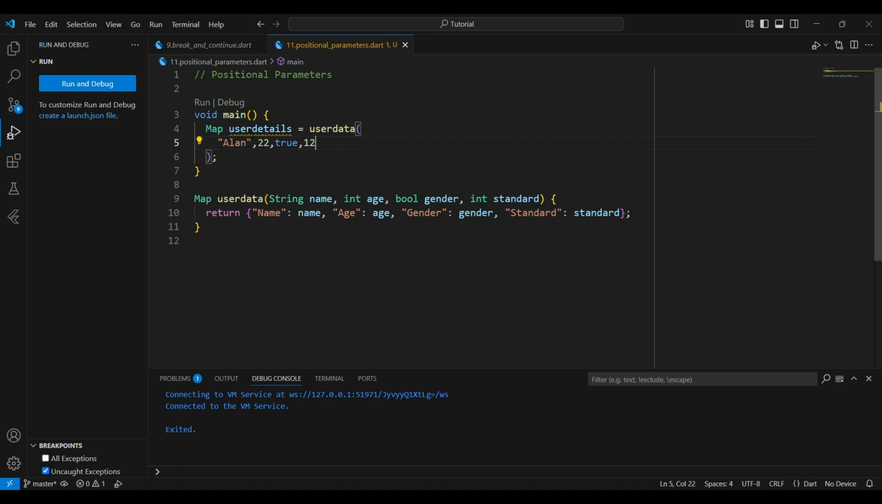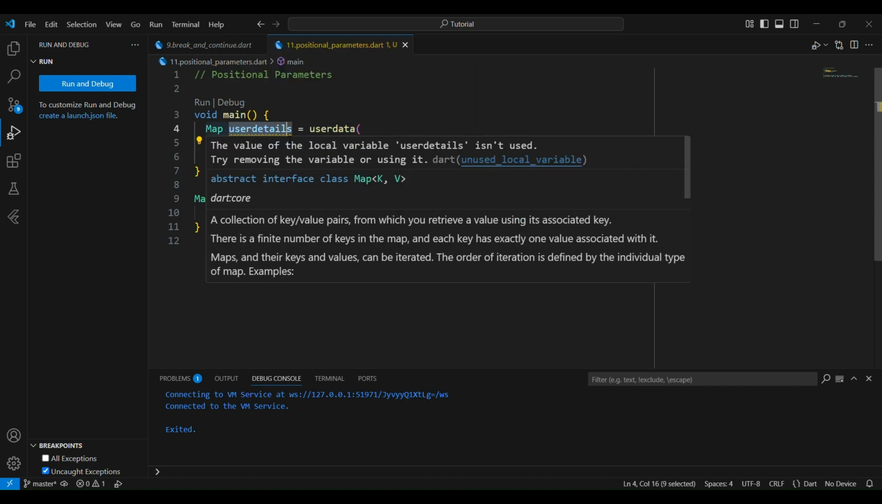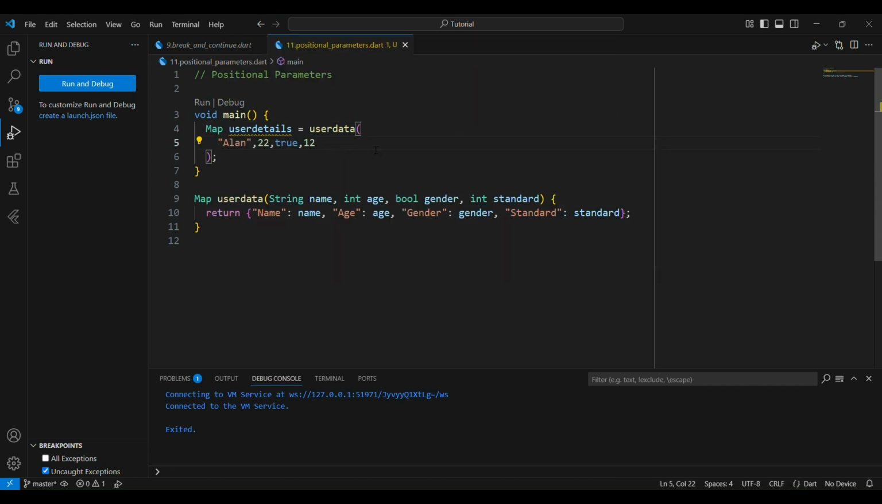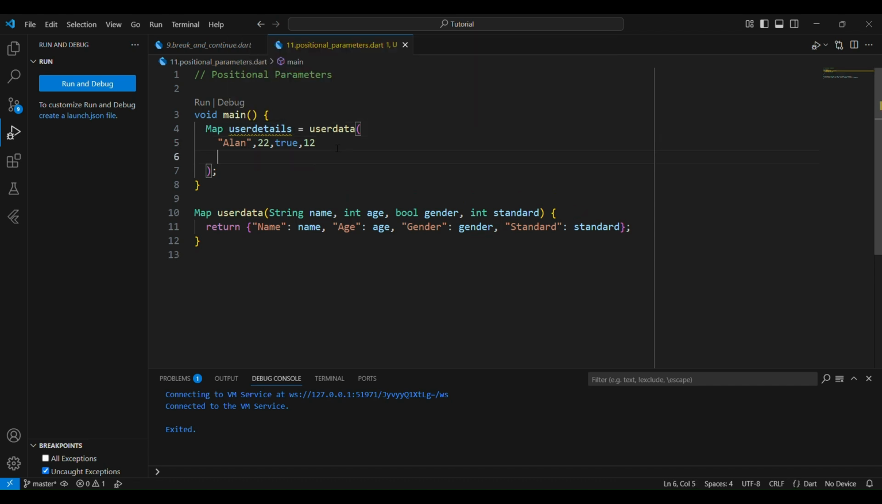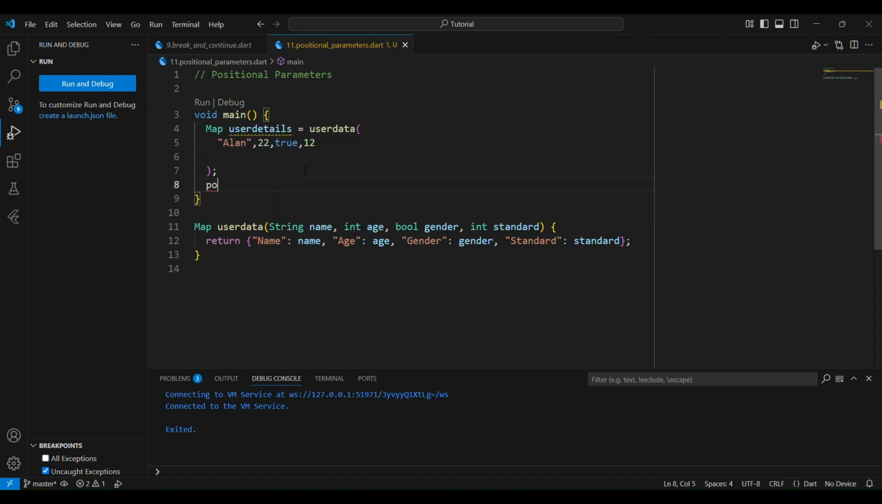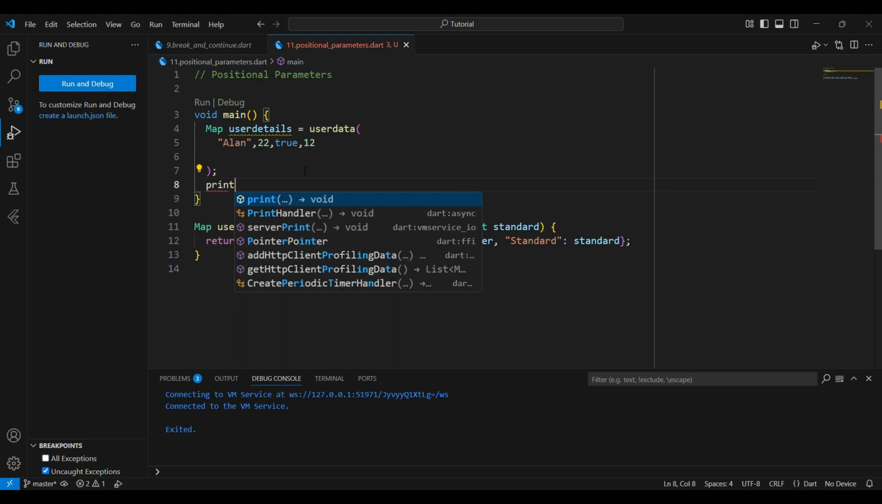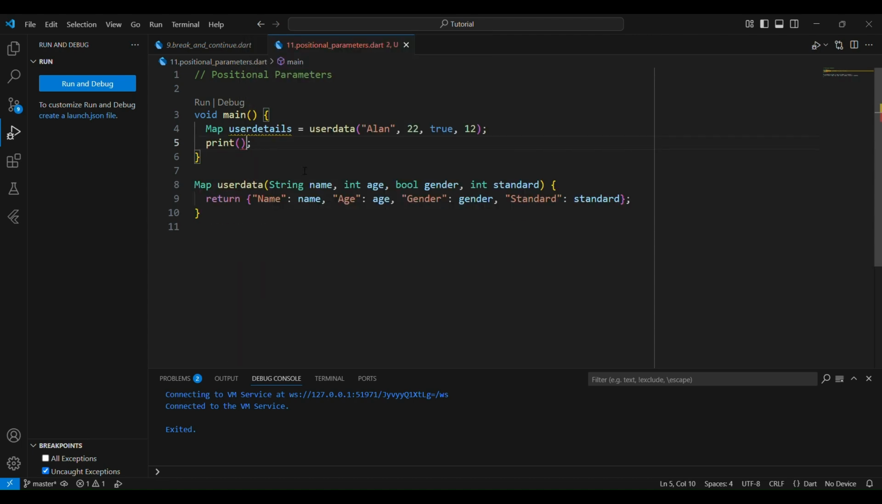Then why is this yellow underline found? Because we have to print this variable name by using the print function. Sorry, after the brackets we have to print here. So I will give the print function here, and write these user details here. Yeah, perfect. So I will run my code here. The debug console will show it.